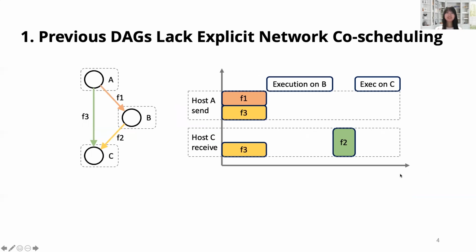First, previous DAGs lack explicit network co-scheduling. They mainly focus on the computational tasks while ignoring the communication tasks and treat the network as a black box. Let me give an example here. There's a job with three flows. Flow 1 and Flow 3 are both sent from the host A.